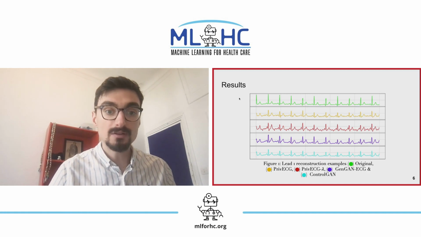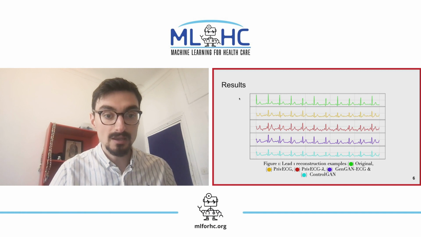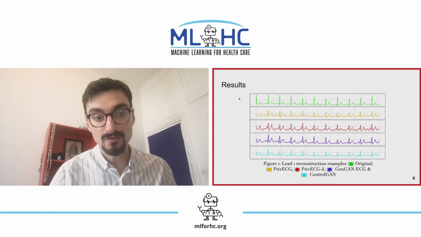What we want to have as a result: here in green, we have the inputted ECG waveform. In orange, we have our approach with classical mean square error. In red, we have our approach with a variation of the mean square error, and two comparative approaches. And we see that we preserve some of the shape, however, we have a lot more variation in the waveform.